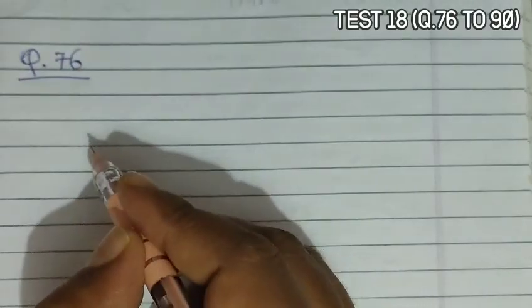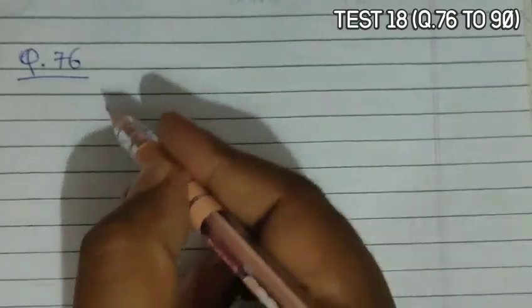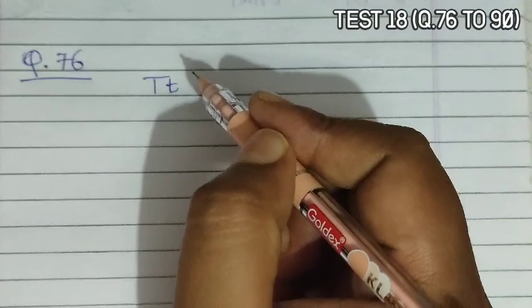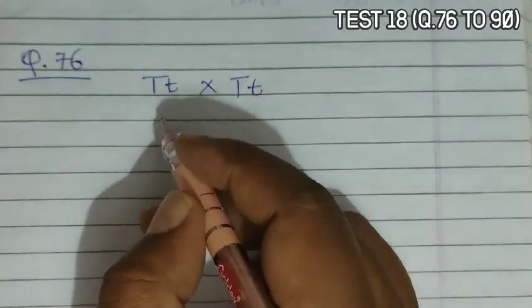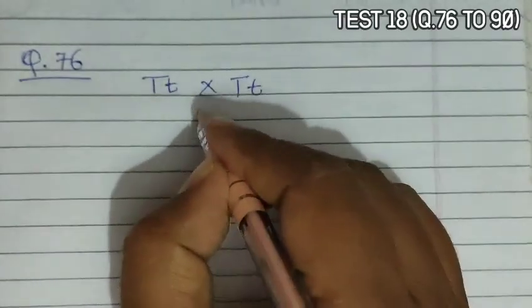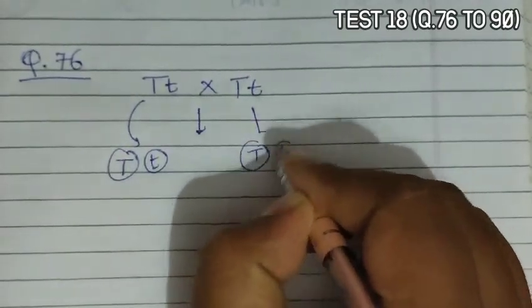Question 76 asks that when a heterozygous tall plant, that is capital T small t, is self-pollinated, meaning it is crossing with again capital T small t, then tall and dwarf plants are obtained. This will produce gametes capital T and small t. This will also produce capital T and small t.